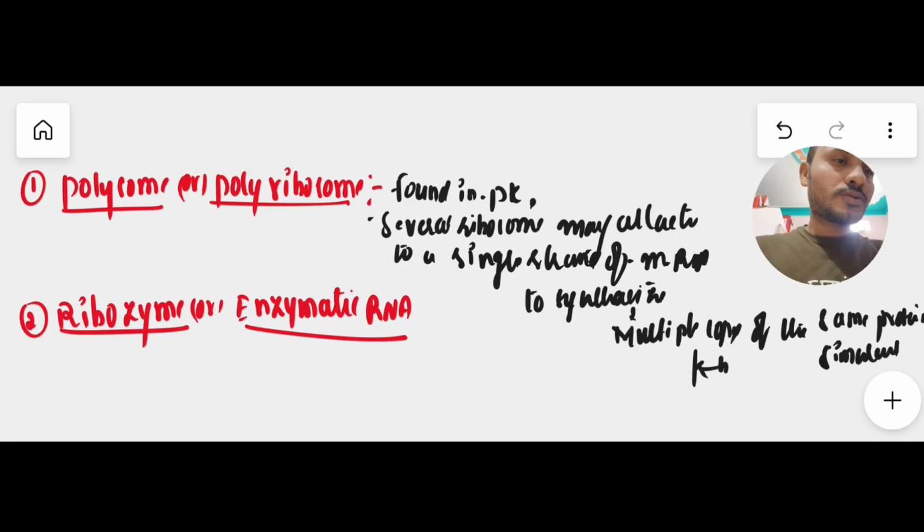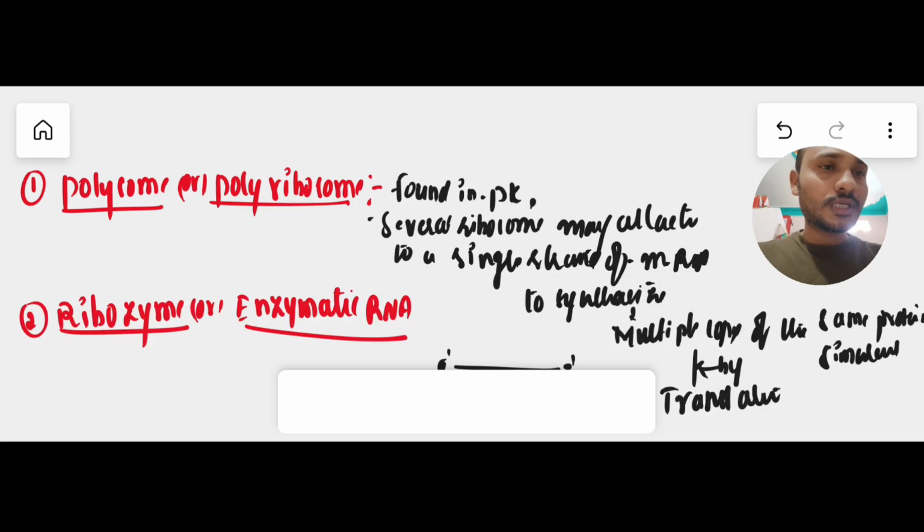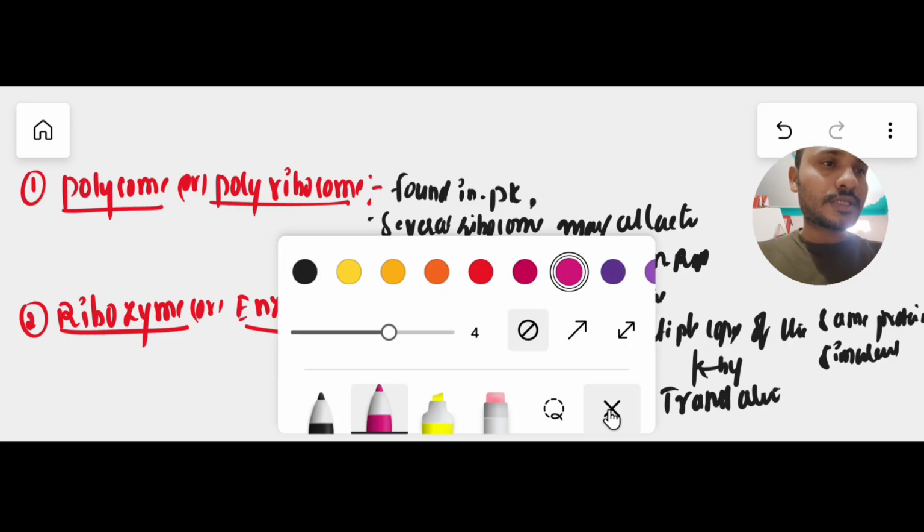By transcription there is formation of mRNA, running 5 prime to 3 prime, and multiple ribosomes attach to this single strand of mRNA.